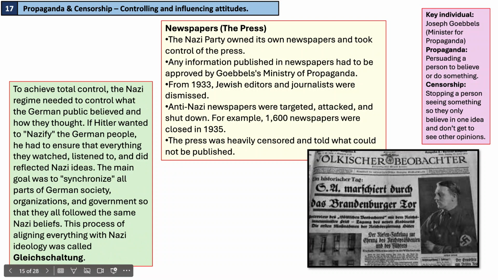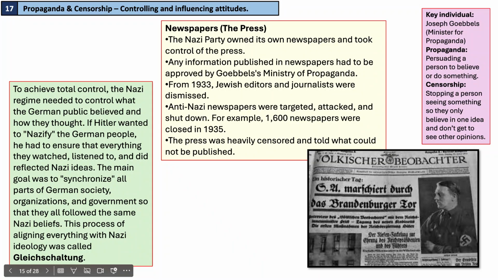So Gleichschaltung is really important. It just means everything's made Nazi. The newspapers are all Nazi newspapers. The church is a Nazi church. Yeah, you probably can't reverse park anymore. You've got a Nazi park. But everything was Nazified, and all that is the term Gleichschaltung. Everything was following Nazi ideology and Nazi beliefs.